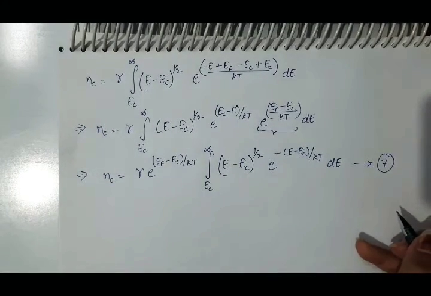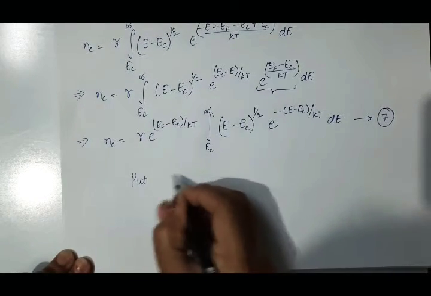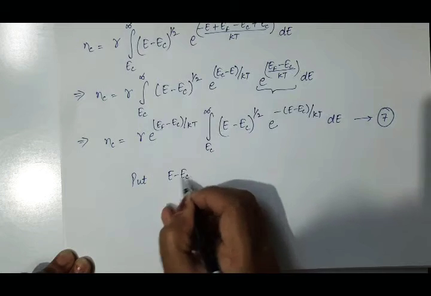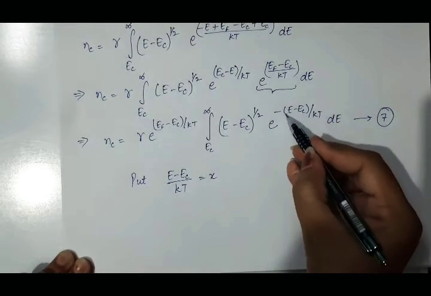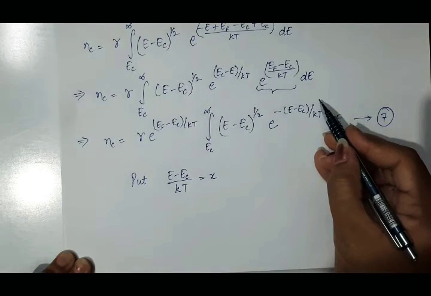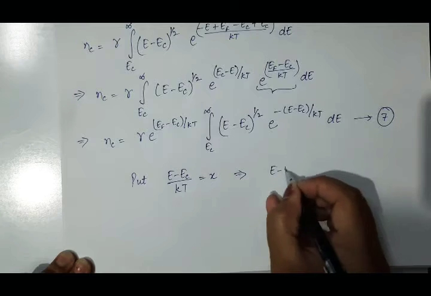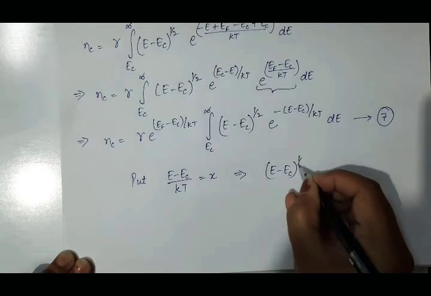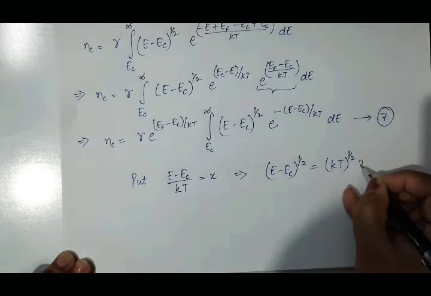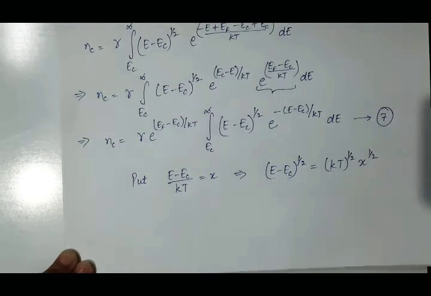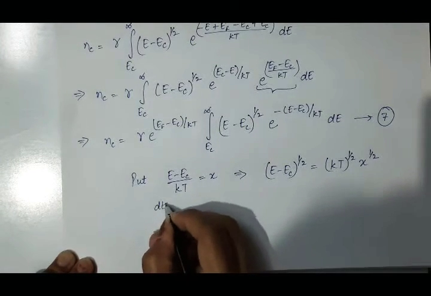Now we have to solve this equation 7th. So for that, put E minus EC upon KT equal to X. Implies E minus EC raised to power 1 by 2 will be KT raised to power 1 by 2 and X raised to power 1 by 2. And then what will be the value of dE?